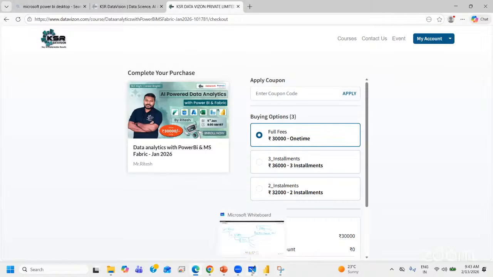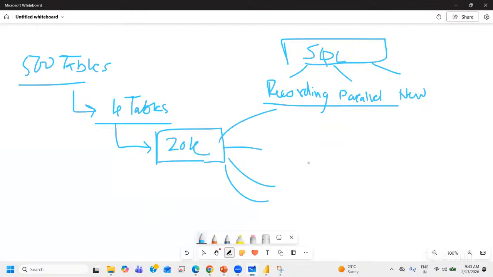Okay, Gopi, can you please let us know, if they want to make a single payment, two installments, or three installments, what would be the fee structure in that case? If they want to pay a single installment, it should be around 30,000.